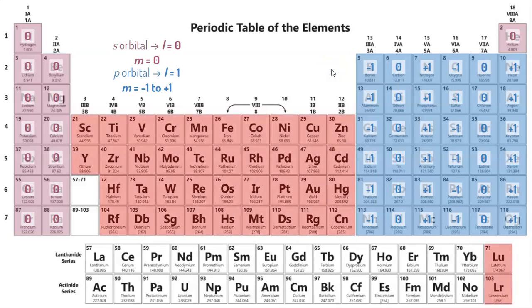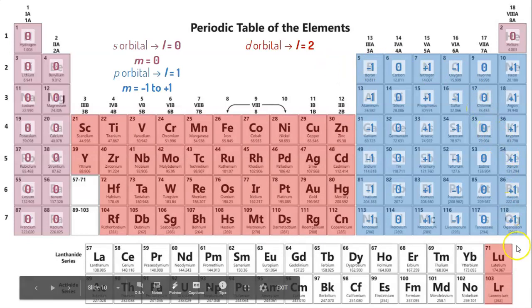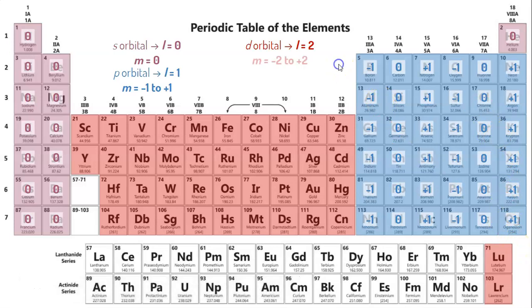Moving on to our D block highlighted. We know our D block represents our d orbitals, and that means the L value equals 2, so m can have a value from -2 to +2.